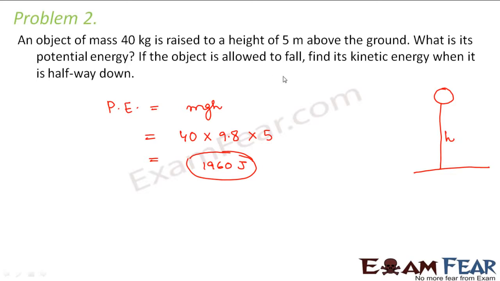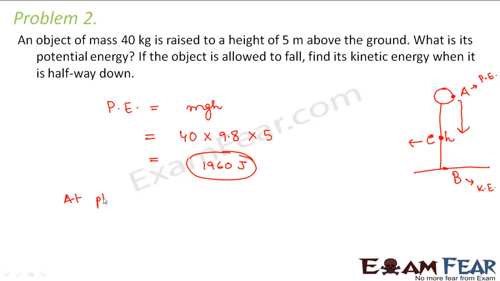If the object is allowed to fall, find its kinetic energy when it is halfway down. So now if you allow this object to fall, what happens? This potential energy will get converted to kinetic energy. Let us call this point A, and the lower point B. At point A, the total energy is potential energy. At point B, the total energy is kinetic energy. So what happens at halfway? Halfway is point C. At point C, the energy is half kinetic and half potential.